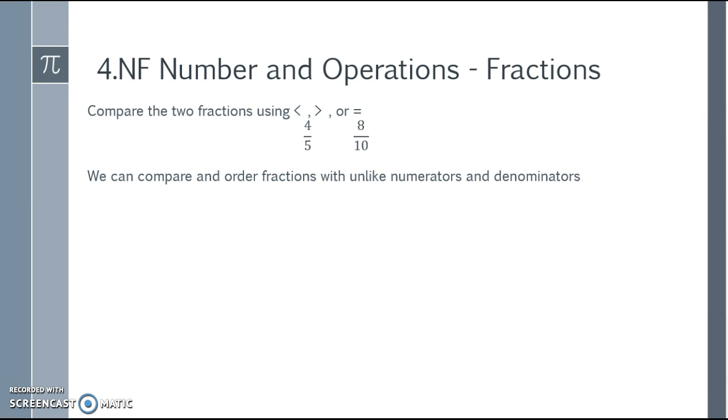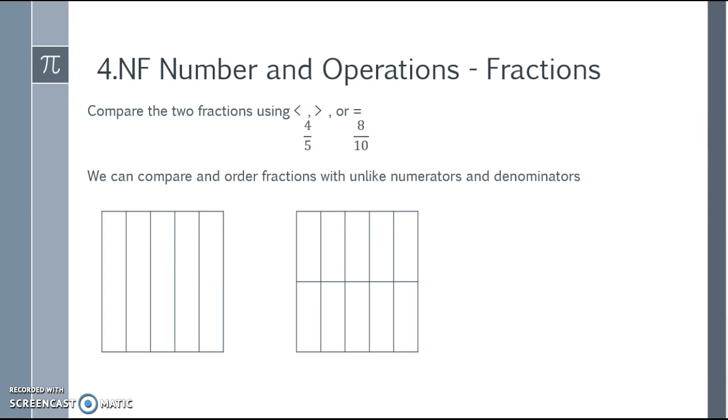Let's compare 4/5 and 8/10, again using an area model. So on the left, although the unit is the exact same size, they're split into different sizes. So on the left we have fifths, and on the right we have tenths. I need to shade in 4 copies of 1/5 and 8 copies of 1/10, which looks like this. I can see then that the exact same amount is shaded. So therefore 4/5 equals 8/10.